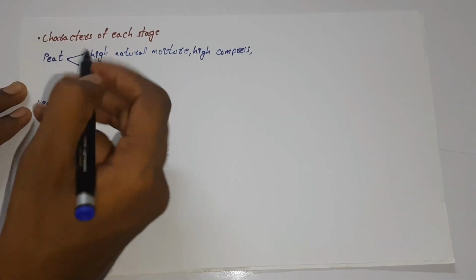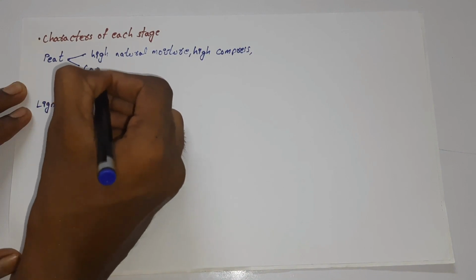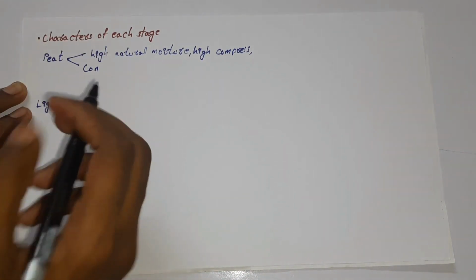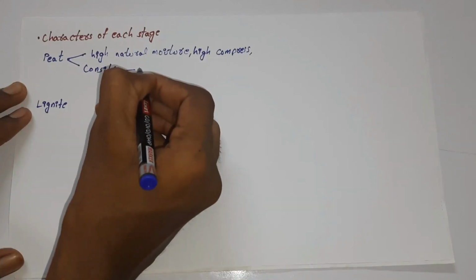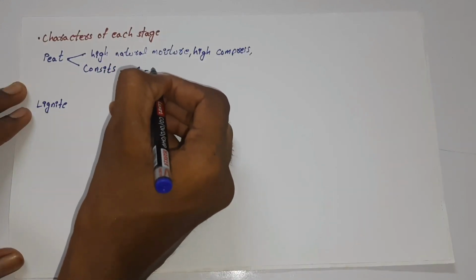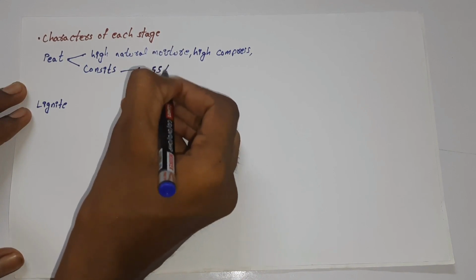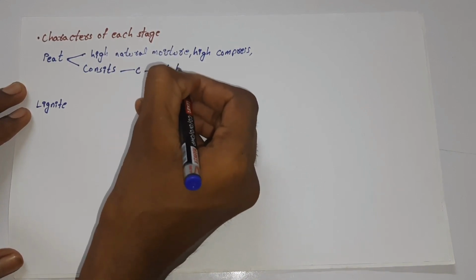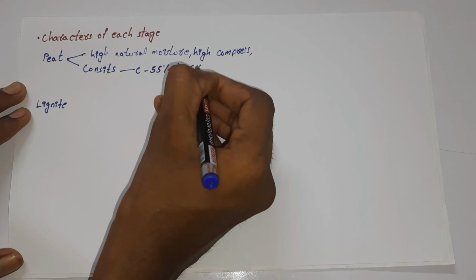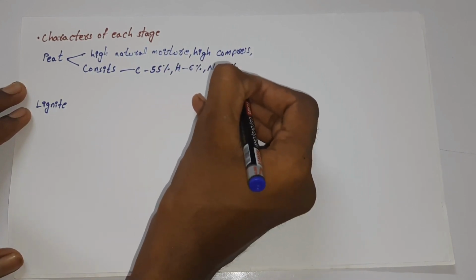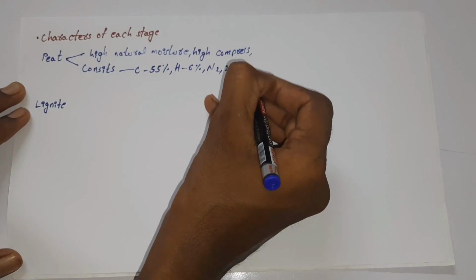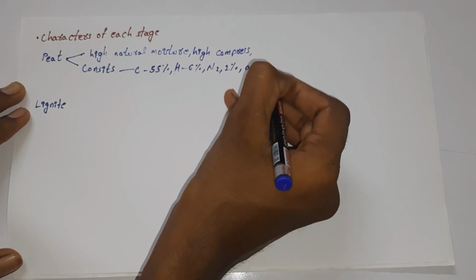Peat will consist of carbon 55%, hydrogen 6%, nitrogen 2%, and it also consists of ash, which is 3%.